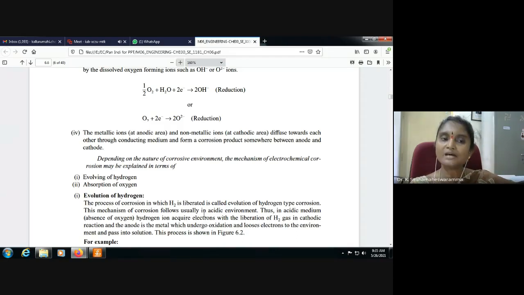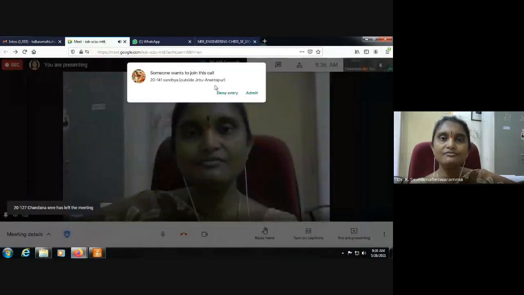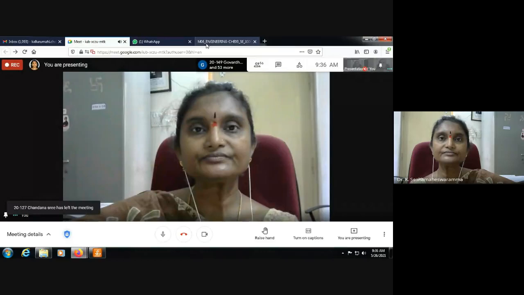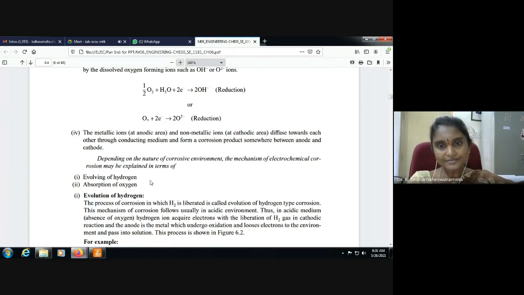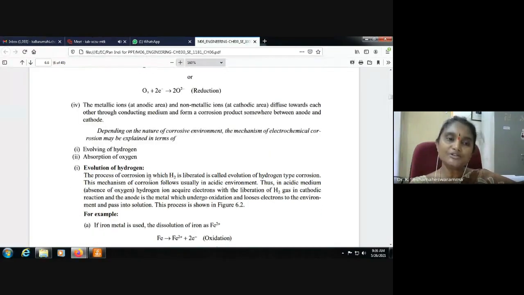Depending on the nature of the corrosive environment, the mechanism of electrochemical corrosion may be explained in terms of evolution of hydrogen or absorption of oxygen. First we will discuss the evolution of hydrogen.